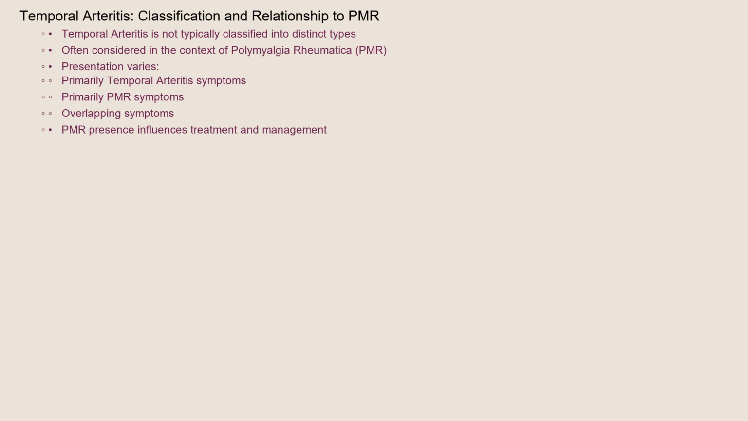Temporal arteritis is not typically classified into distinct types. However, it is often considered in the context of its association with polymyalgia rheumatica (PMR). Some patients present with primarily temporal arteritis symptoms, while others primarily exhibit PMR symptoms. Many patients have overlapping symptoms of both conditions. The presence or absence of PMR can influence treatment strategies and overall management.